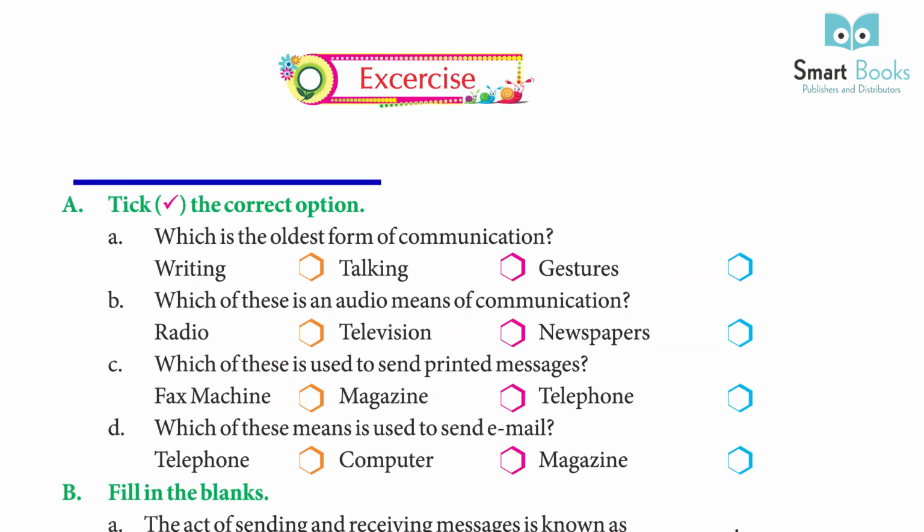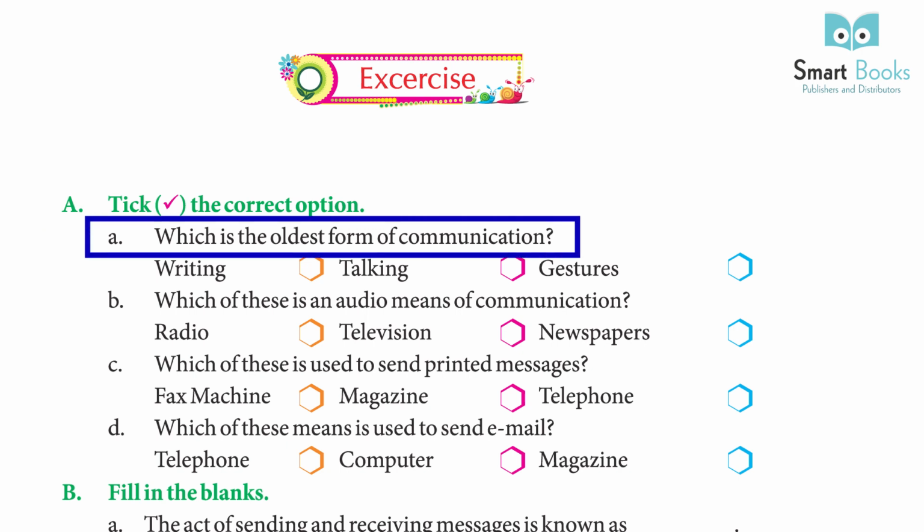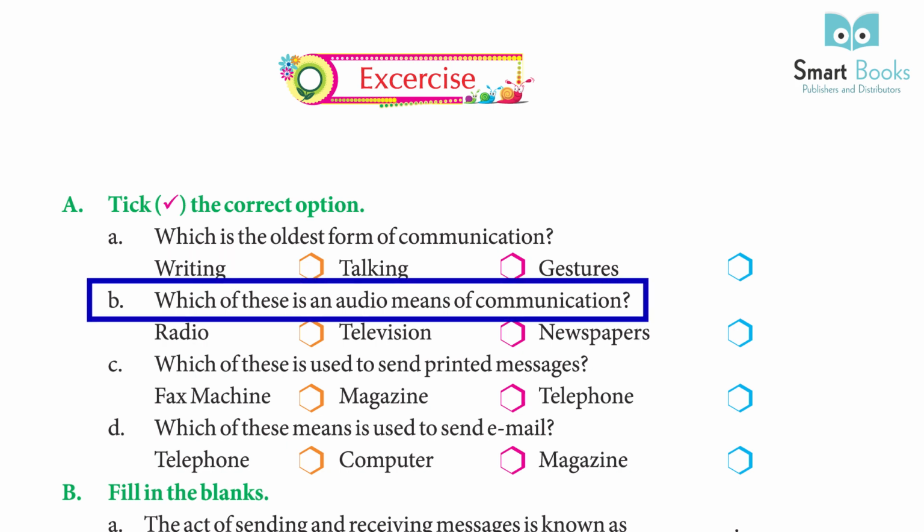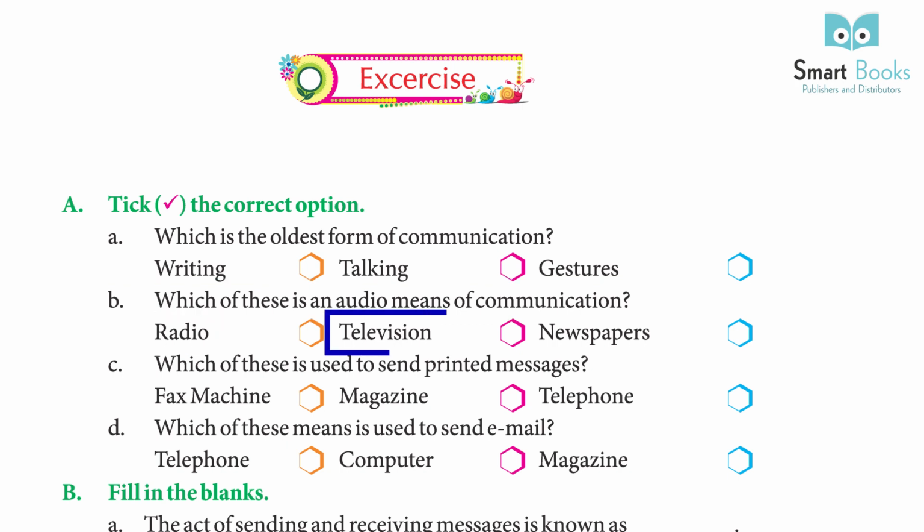Radio, television, newspapers, magazines, and computers are means of mass communication. Exercise. A. Take the correct option. A. Which is the oldest form of communication? Writing, talking, gestures. Answer: Writing. B. Which of these is an audio means of communication? Radio, television, newspaper. Answer: Radio.